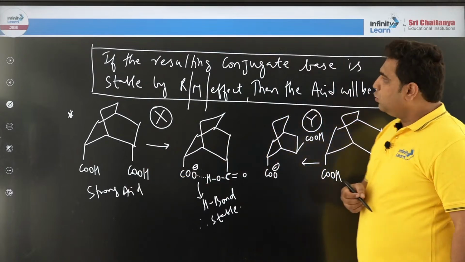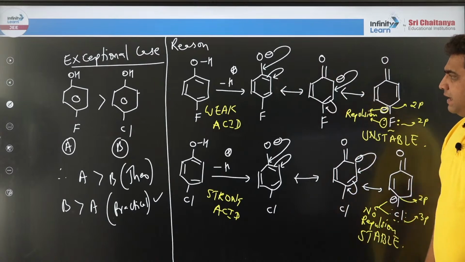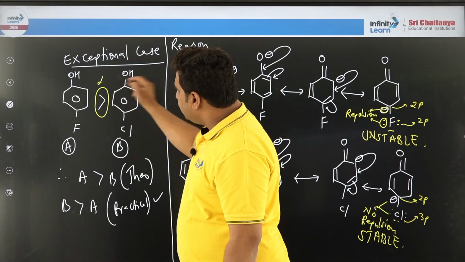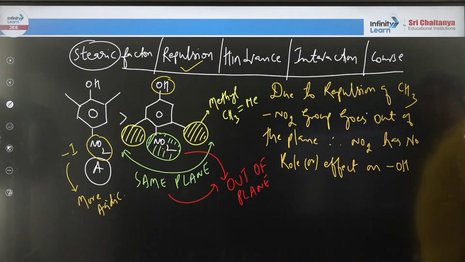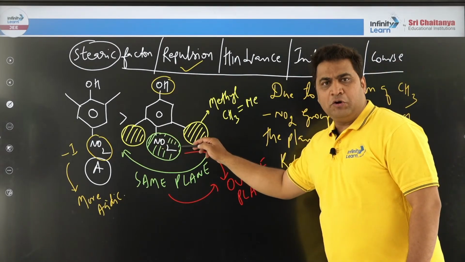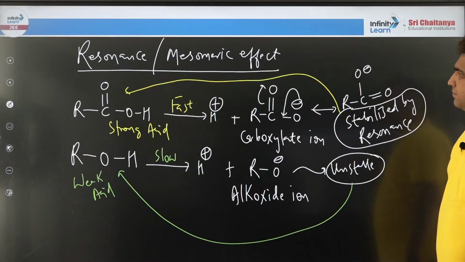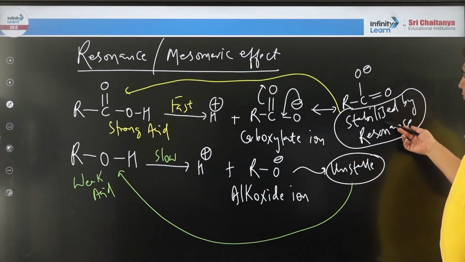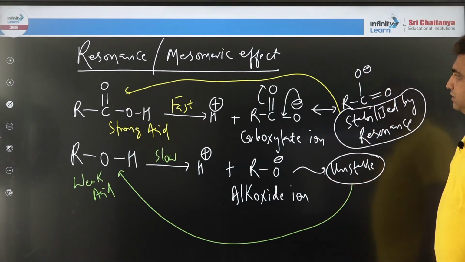Like that, I made some general rules, right? Then I explained a very beautiful exception case where everybody will say this is the order, which is wrong, and I said the order is reverse. And I gave the proof of repulsions. Then the steric factor, how the steric factor is throwing away the nitro group and playing the role. So the steric factor is a villain here. Then resonance is a hero. Resonance stabilizing the carbanion, the anion, and it is becoming the hero. And more resonance stabilization, more the acidity.